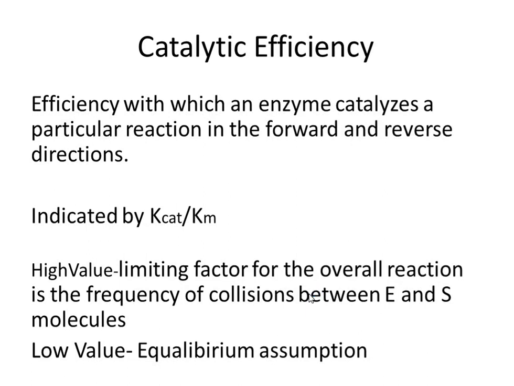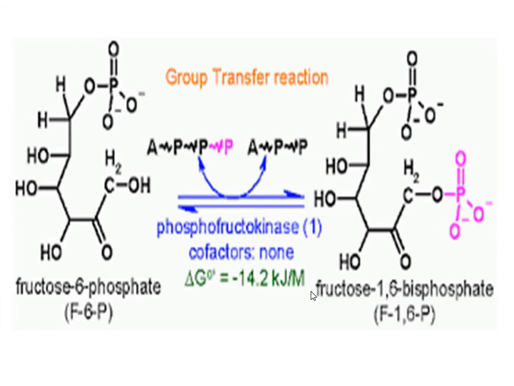Also, since the catalytic step, ES converts into E plus P or ES converts into EP, is often the rate limiting step, K1 and K-1 are frequently much larger than K2. Where this is the case, the Michaelis-Menten equation assumption is valid and Km is approximately Ks. In general, Ks gives an indication of the affinity of an enzyme for the substrate. A low Ks value indicates a high affinity of enzyme for substrate, whereas a high Ks value indicates a low affinity.